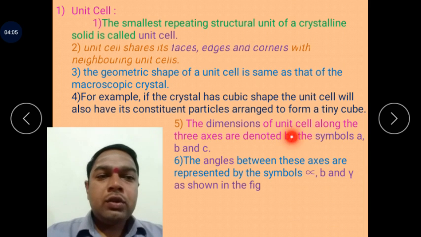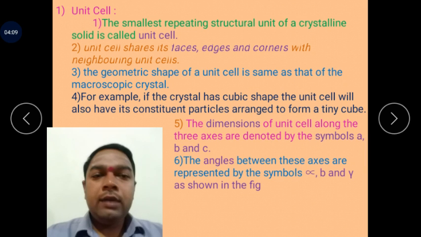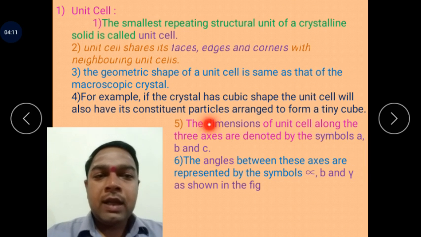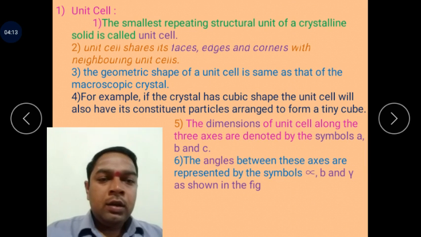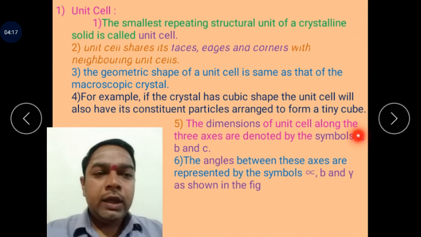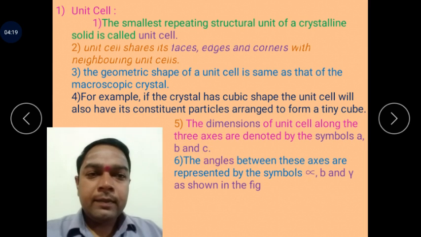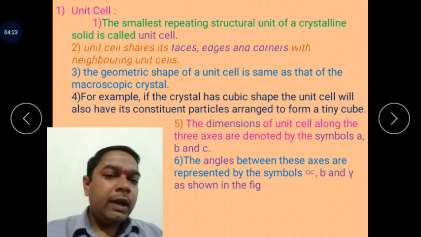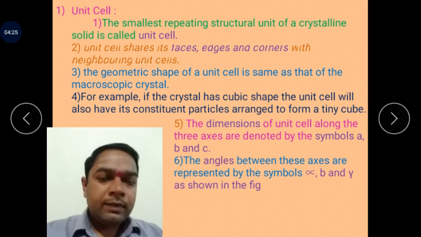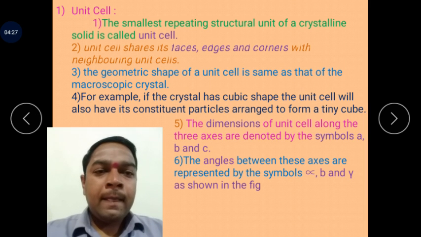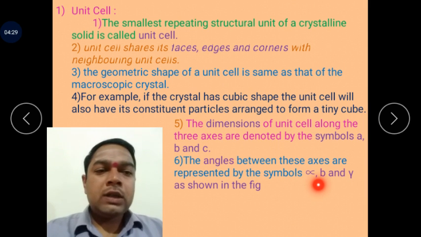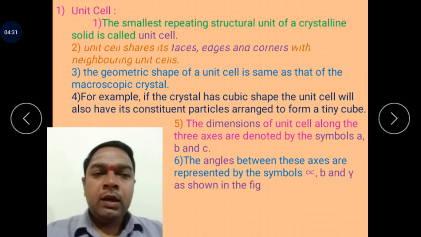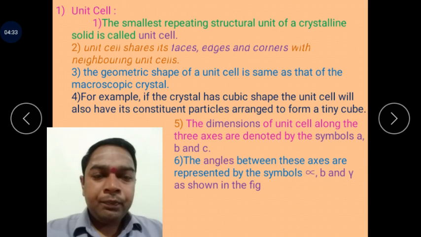The dimensions of the unit cell along the three axes are denoted by the symbols a, b and c. These dimensions mean the lengths of the three axes are denoted by a, b and c. And the bond angle between two axes is represented by the symbols alpha, beta and gamma as shown in the table.